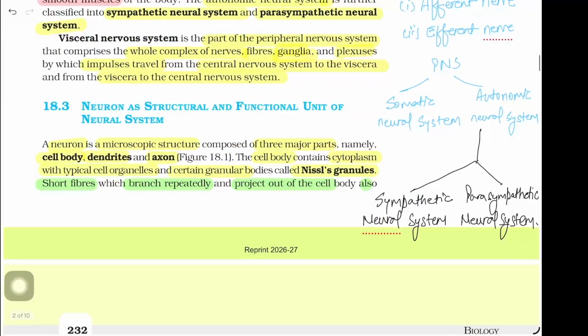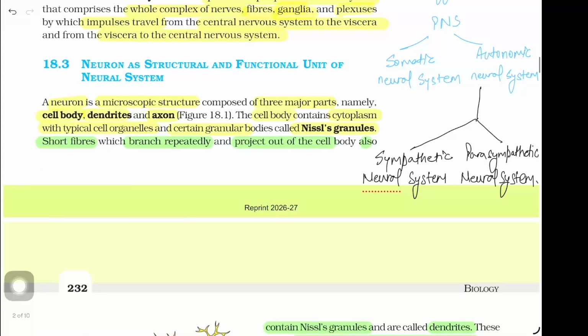Visceral nervous system is the part of peripheral nervous system that comprises the whole complex of nerves, fibers, ganglia, and plexus by which impulse travel from the central nervous system to the viscera and from viscera to the central nervous system. Neuron as structural and functional unit of neural system.